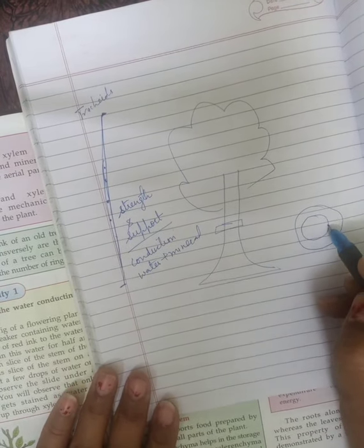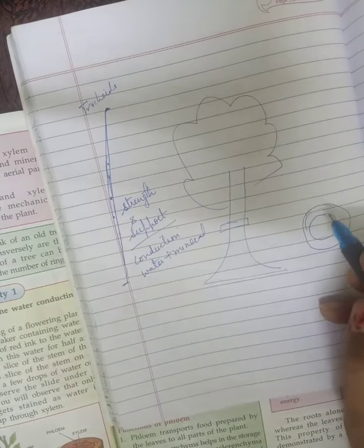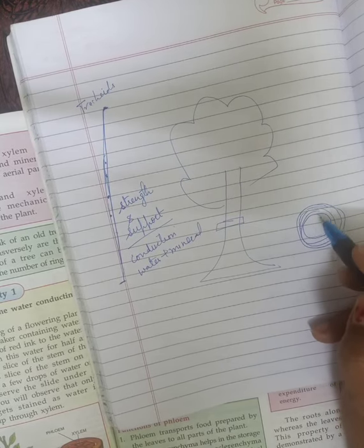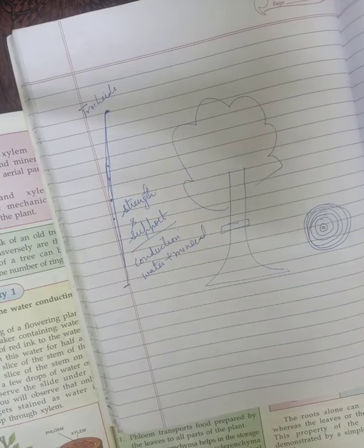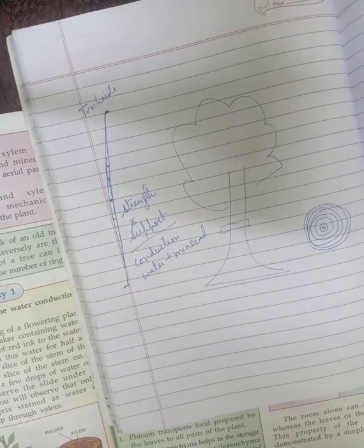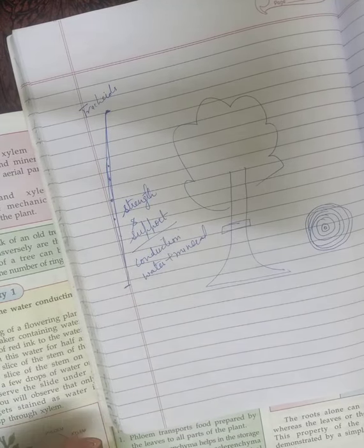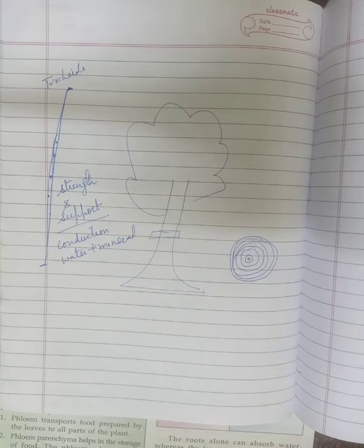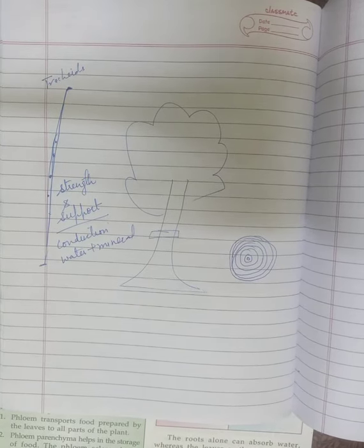So in this circle, if we study, many very small rings are there. If we count those rings, every year one single ring is formed. And by counting the number of rings, we can easily find out the life of that tree. And what are these rings? These are the rings of xylem. So by counting the number of rings, we can find out the age of the tree.